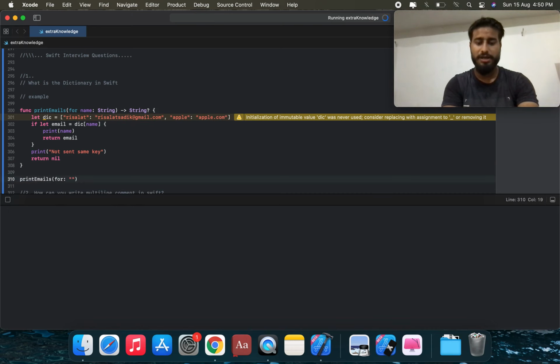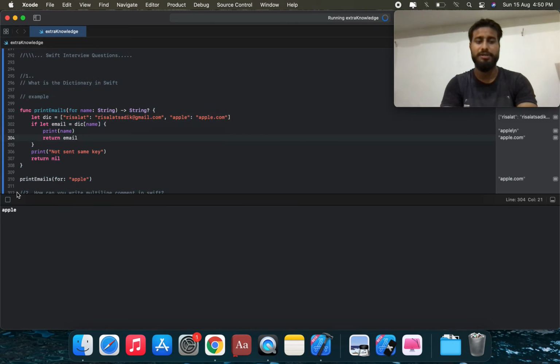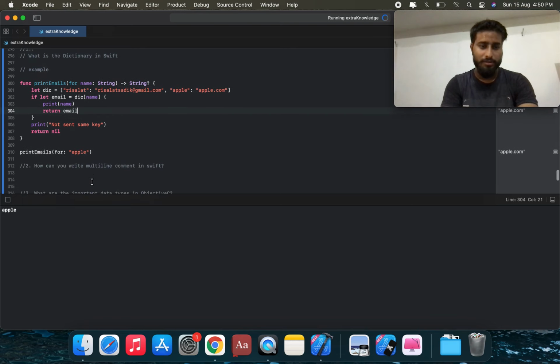Suppose this is an apple. Okay, so not sent, we can call on the apple key. So this is an apple, but it's not calling on this apple. We can call on this apple.com. So we're going to check this issue by using apple.com, and we're going to call this, which returns an optional string. So we're going to check on this. Suppose we can check on this risalat, which we can set, and we're going to call this method.